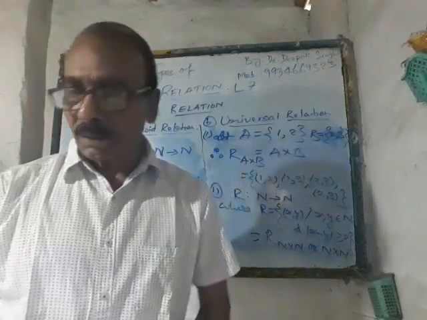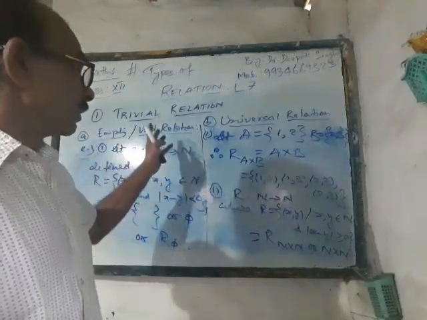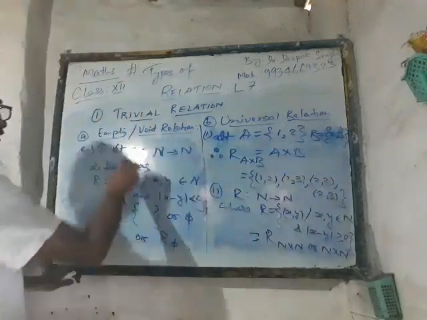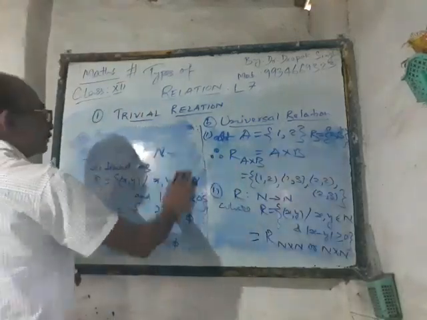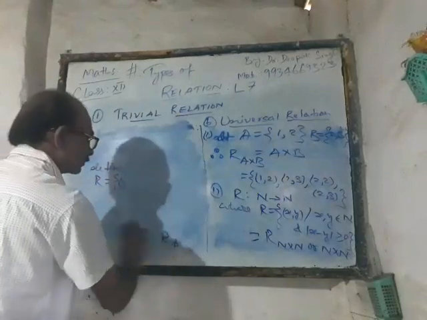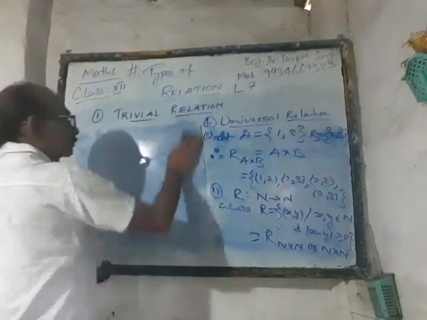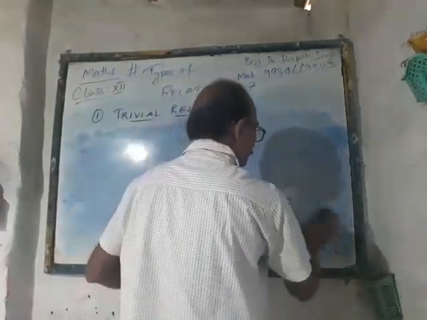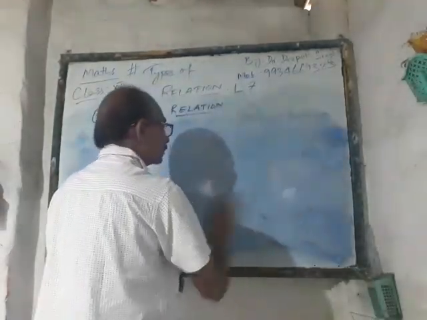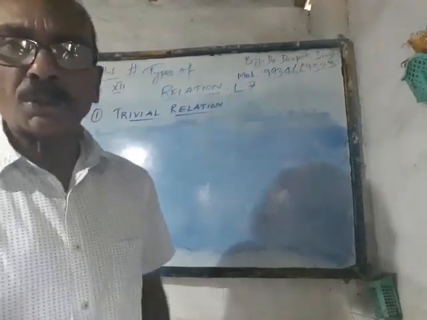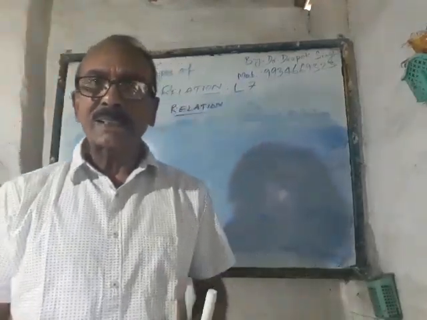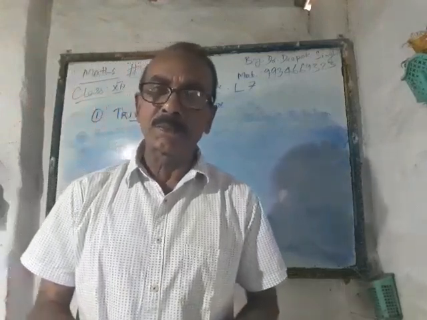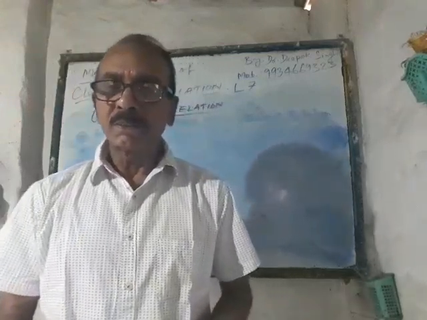Now after that we shall be talking about the inverse relation. The third one is the inverse relation. Whenever we talk about inverse relation, a relation is already there in our mind, because without having a relation we cannot define the inverse relation, right?